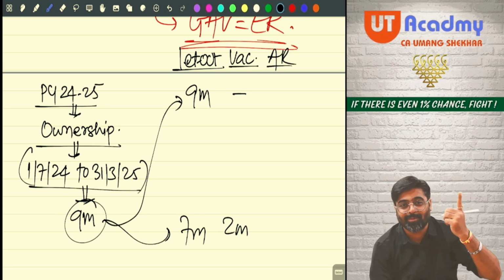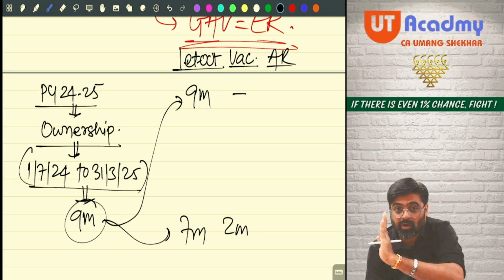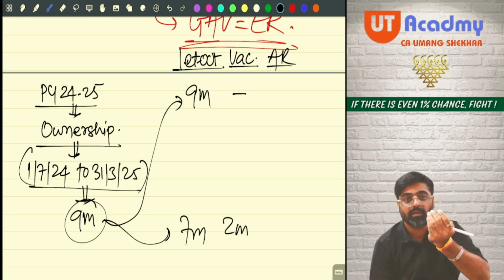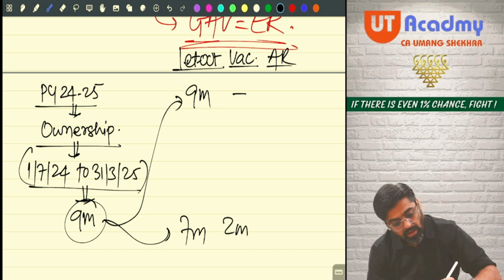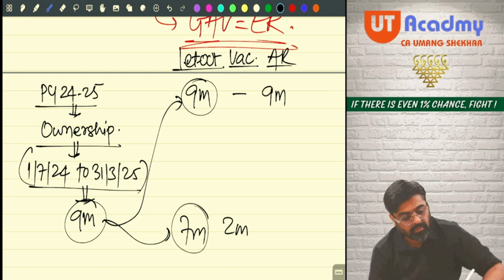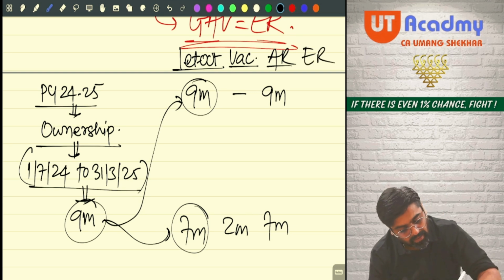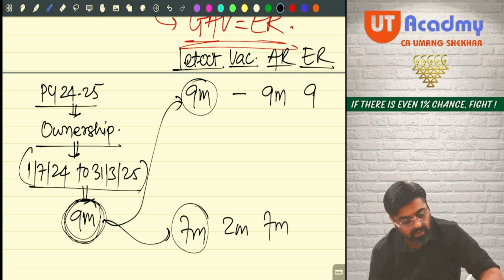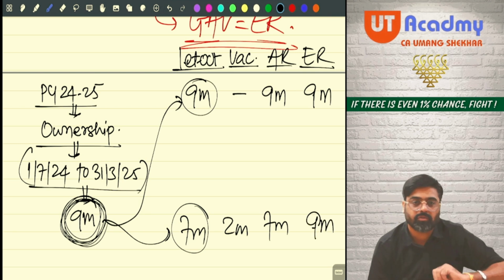Yellow color, do you remember? Pink color, do you remember? So yellow color: I have to check the let out period. Let out period gives actual rent. Then the ownership period will give me expected rent. So tell me, how much is the let out period? 9 months, actual rent 9 months. How much is the let out period? 7 months, actual rent 7 months. Done? Expected rent will be for the ownership period of 9 months, so expected rent 9 months. Ownership period 9 months, expected rent 9 months.